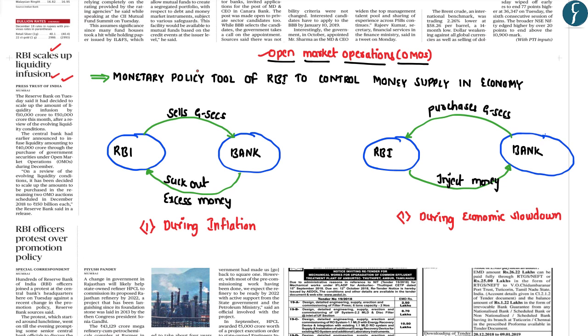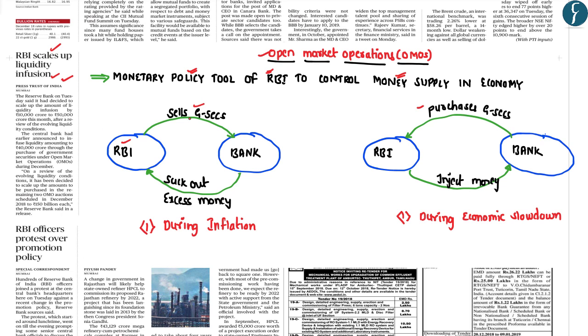Open market operations is a monetary policy tool used by the RBI in order to control the total amount of money supply in the economy. The open market operations may involve either the selling or purchase of government securities by the RBI.